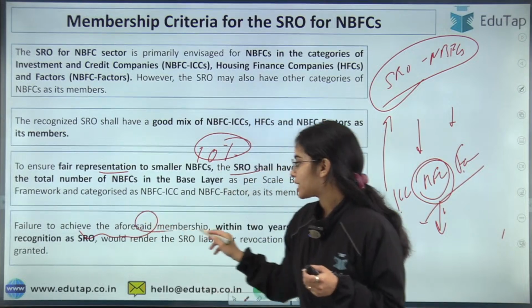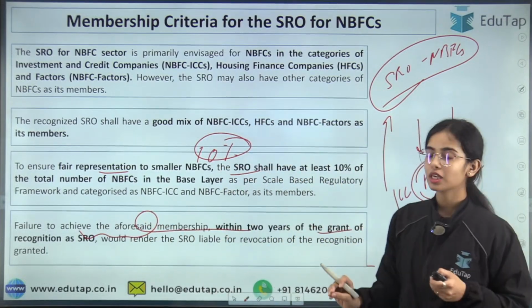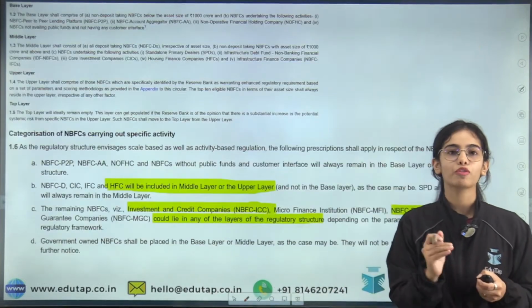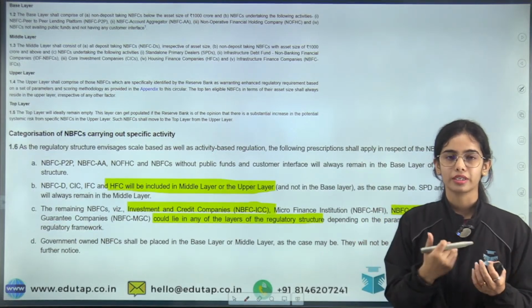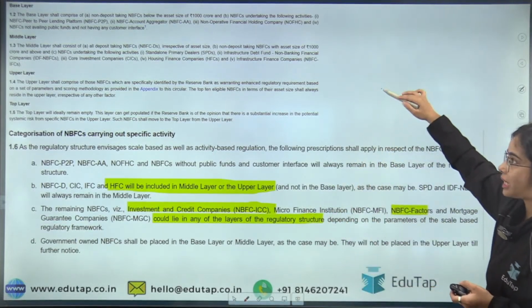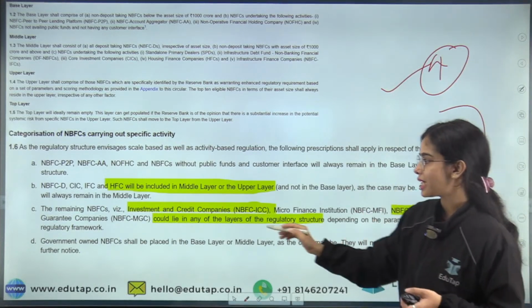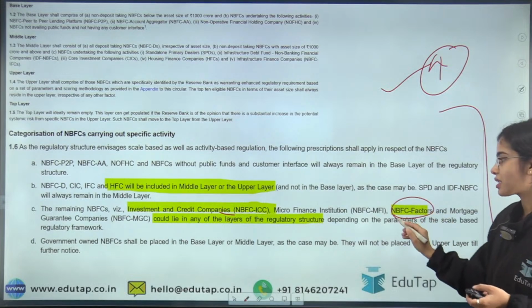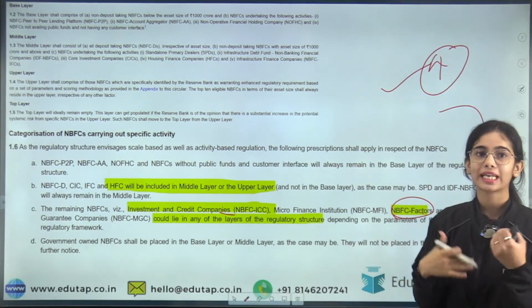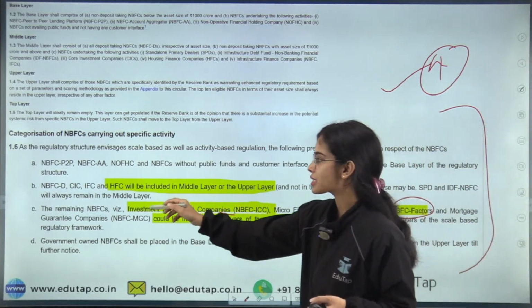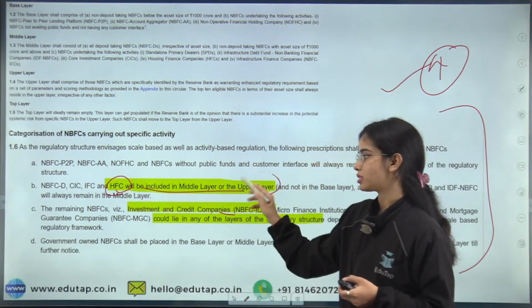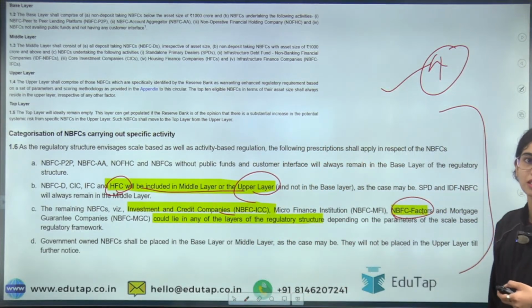Failure to achieve the aforesaid membership within 2 years of the grant of recognition can make you liable for revocation of the license. So how many layers are there? There are 4 layers of NBFCs. You can read about the 4 layers, and the ICC and the NBFC factors can come in the base layer also. They can come in any layer, but the housing finance company can only come in the middle or the upper layer. So this is the basic idea.